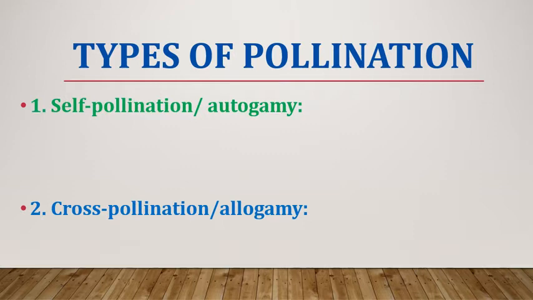Types of pollination. Based on transfer of pollen from anther to stigma, pollination is classified into two groups. First one is self-pollination, that is autogamy. When pollen grains are transferred from an anther to the stigma of the same flower, the process is called self-pollination. Second one is cross-pollination, which is allogamy. If pollen grains are transferred to the stigma of another flower, then the process is known as cross-pollination.